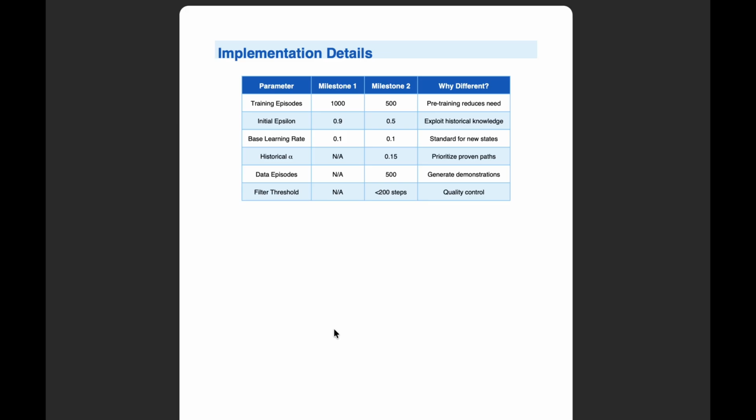The base learning rate stays at 0.1 for standard exploration, but milestone 2 adds a special historical alpha of 0.15 to prioritize those proven paths we learned from the demonstrations. So we collected 500 episodes to generate those demonstrations, and our filter threshold of less than 200 steps ensured we only learned from high quality trajectories.